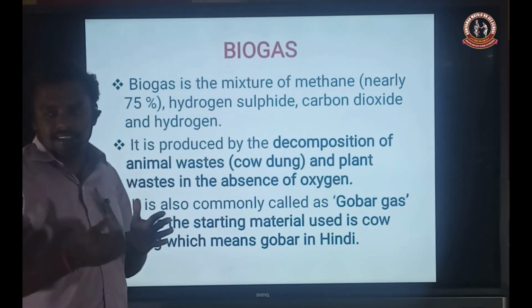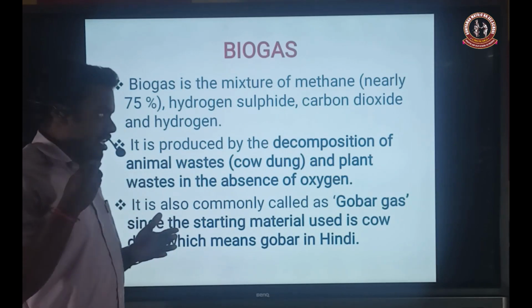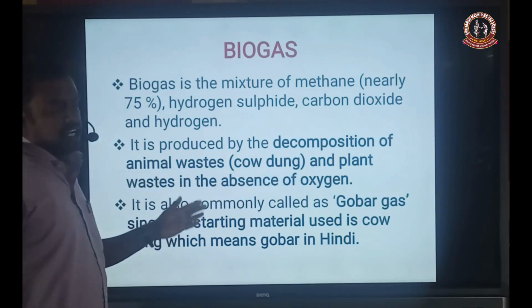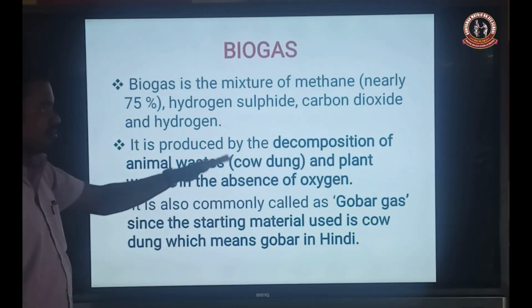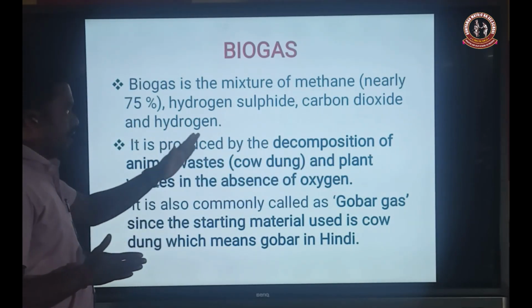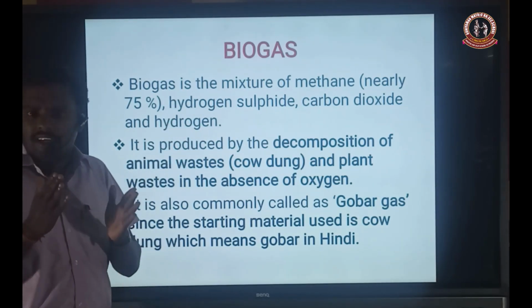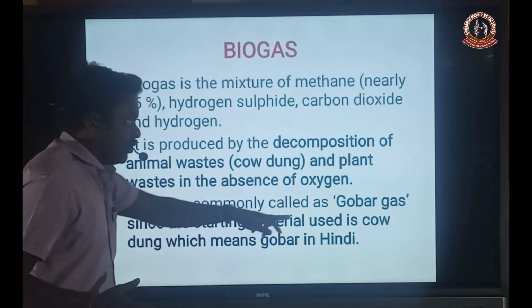These chemical compositions together form the gas called biogas. The process is decomposition, and the respiration is anaerobic respiration. That means in the absence of oxygen, by the decomposition of cow dung and some kinds of plant waste material, we get biogas. Biogas is otherwise known as gobar gas.